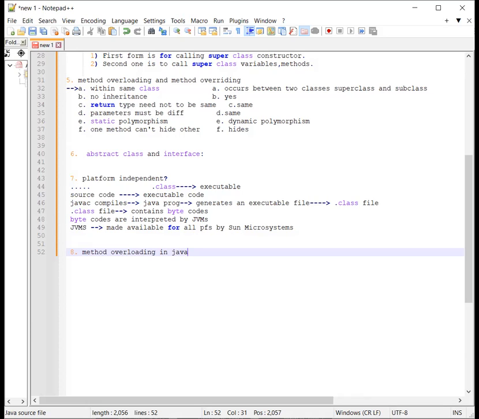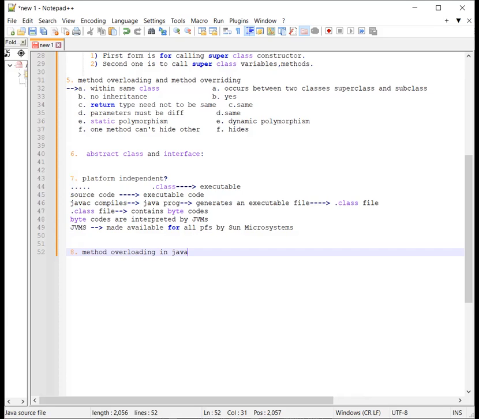Static polymorphism is achieved in Java using method overloading. Method overloading is used when we want the methods to perform similar tasks but with different inputs or values.